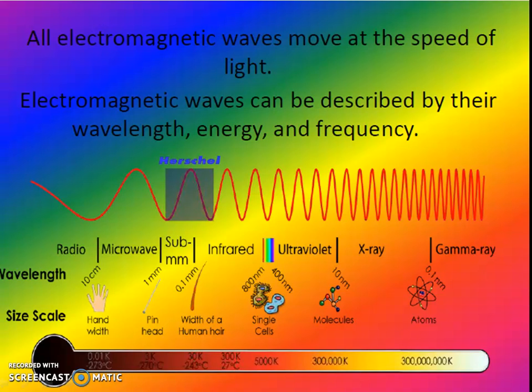I already said that these waves are propagated by simultaneous periodic variations of electric and magnetic fields, and they include radio waves, infrared, visible light, then ultraviolet, X-rays, and gamma rays.